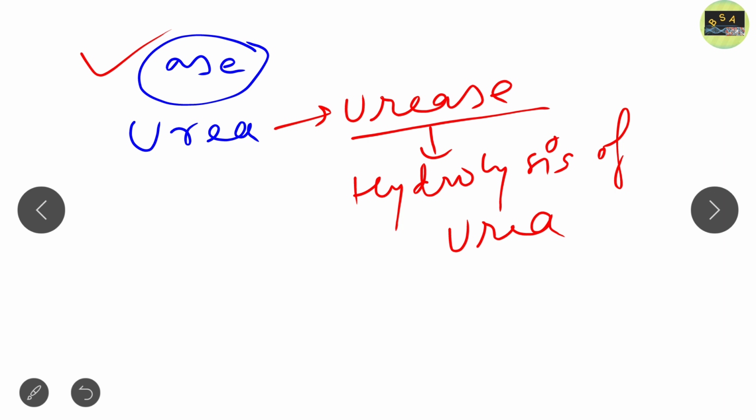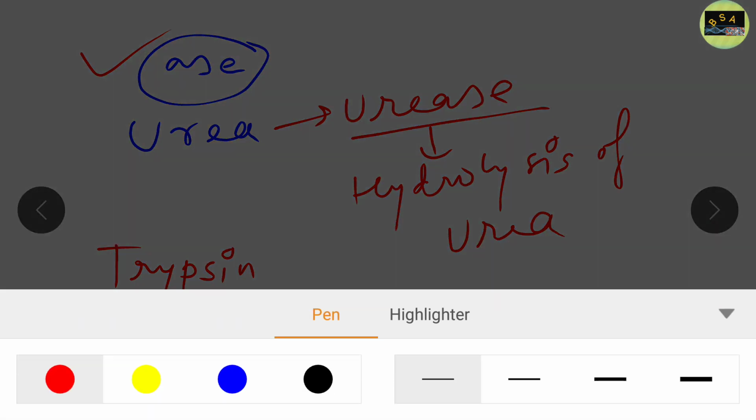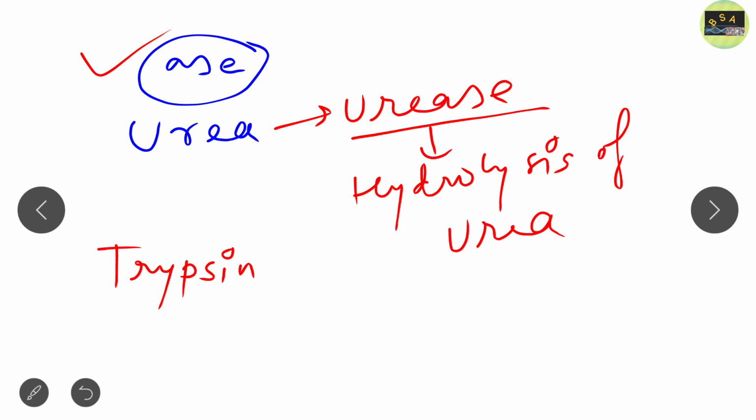So most enzymes have been named like this, by adding "-ase" at the end. Other enzymes are named for their source, for example trypsin. Since we are studying classification, we should know the history. First, some enzymes were named by adding the suffix "-ase", for example urea became urease, which causes hydrolysis of urea.